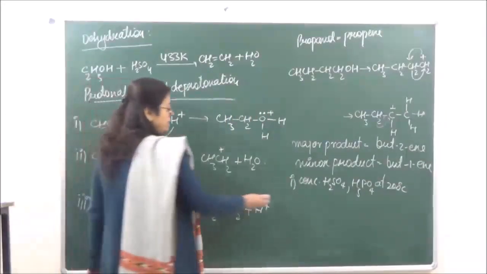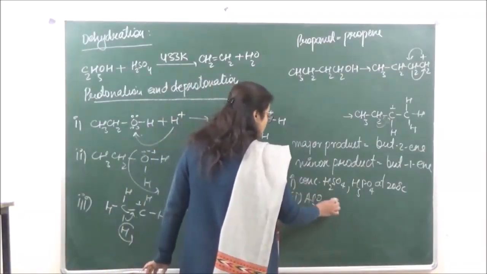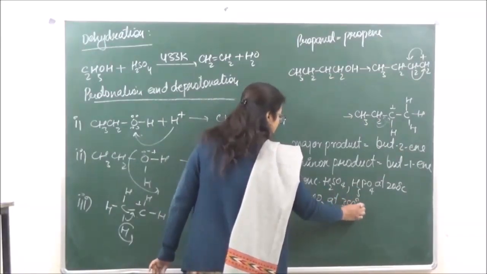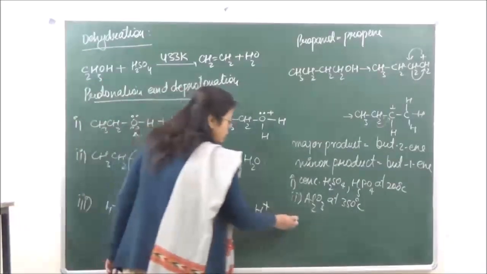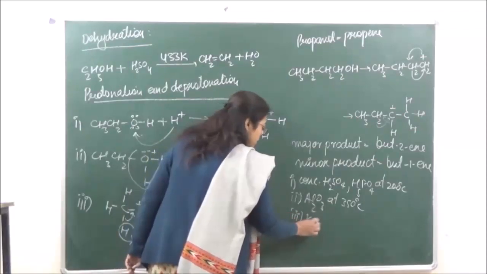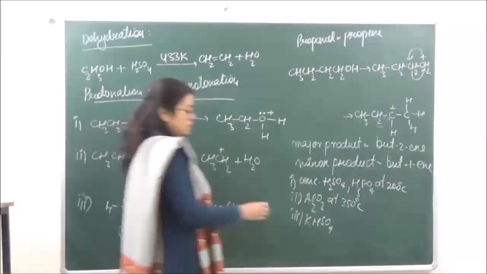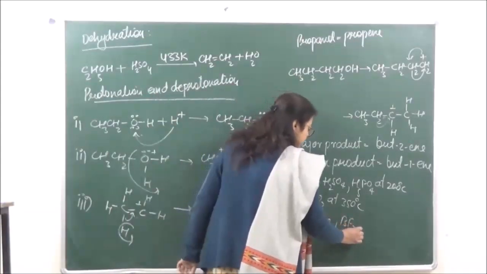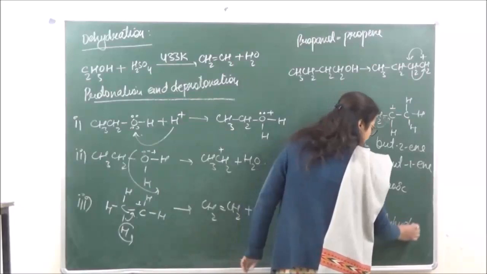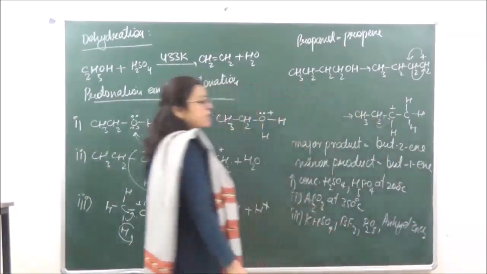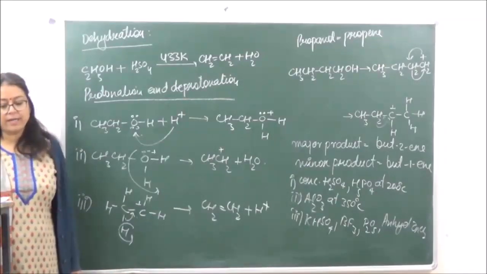Then we can use alumina at 350 degrees centigrade, or we can take KHSO4, potassium hydrogen sulfate. We can take BF3, P2O5, anhydrous ZnCl2. So we can take all of these as dehydrating agents.